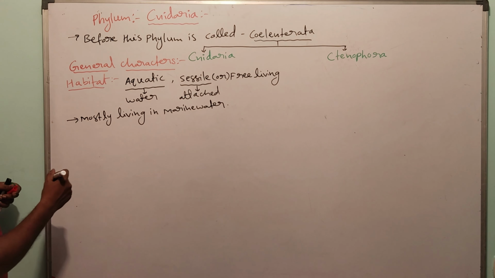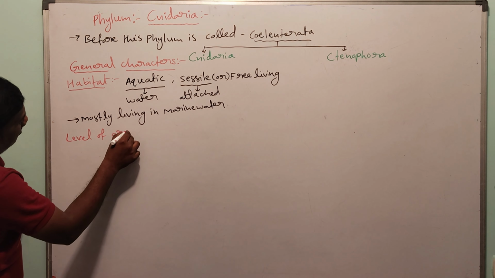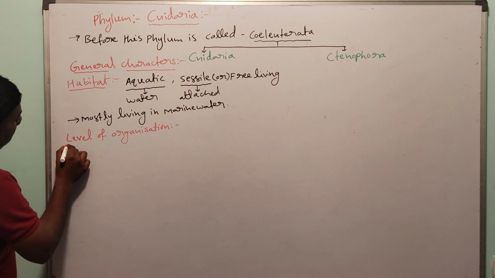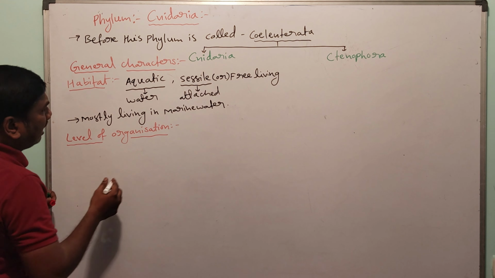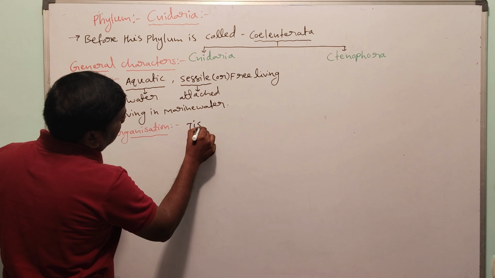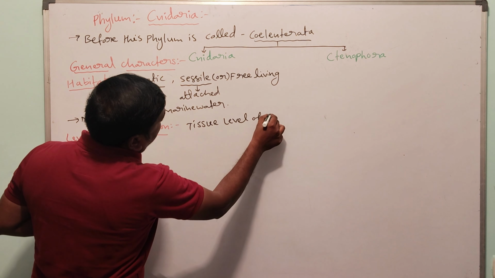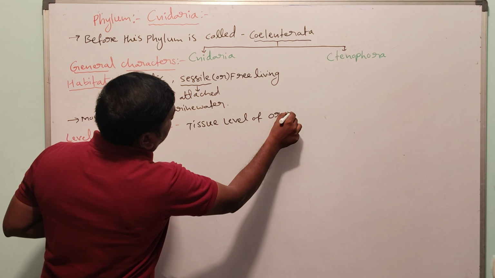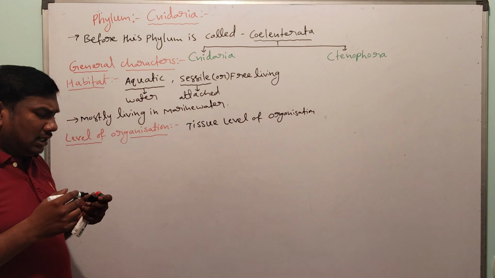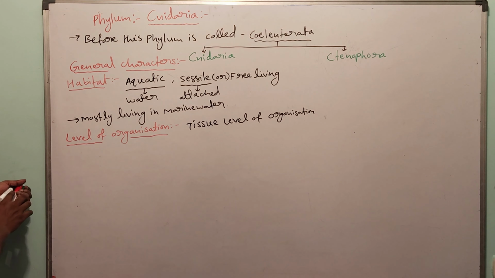Next one, level of organization. These are the tissue level of organization. Next one, symmetry.